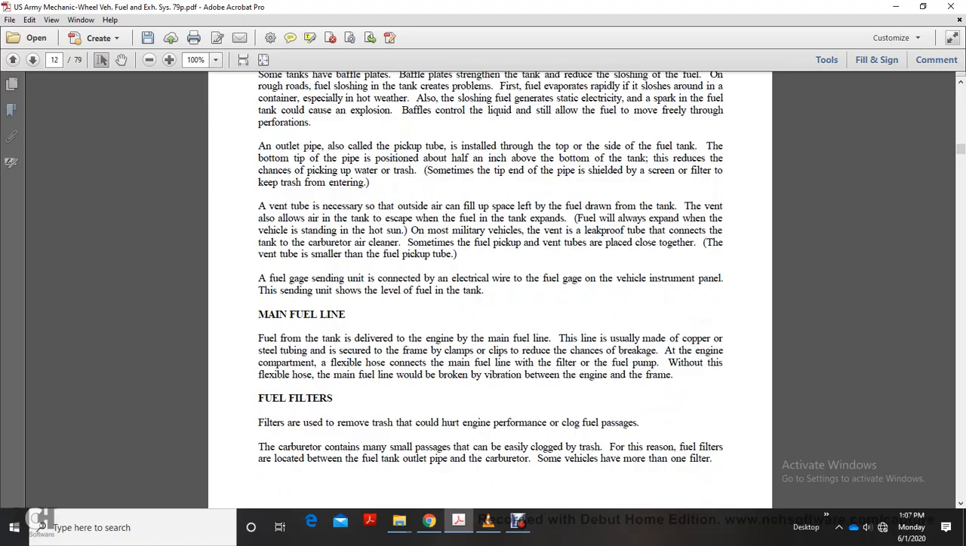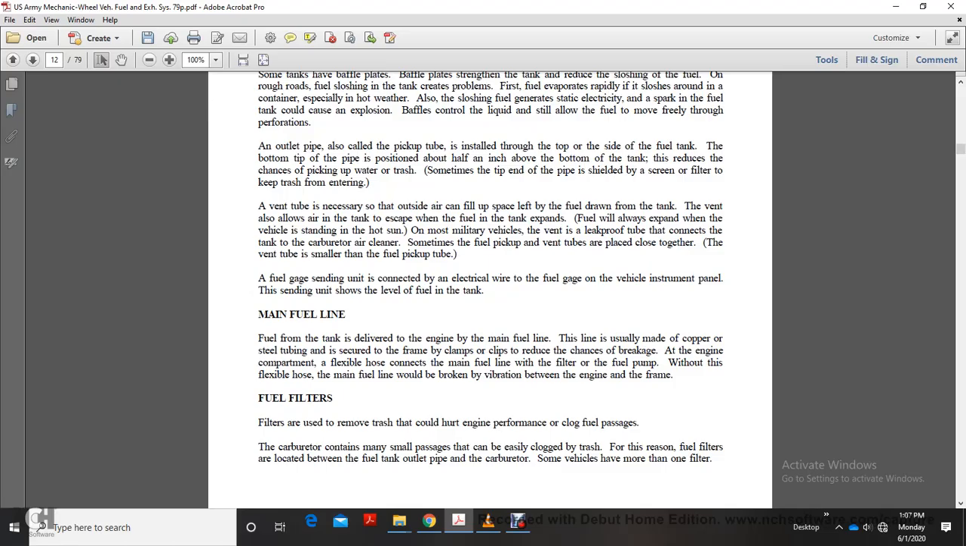A vent tube is necessary so outside air can fill the space left as fuel is drawn from the tank. The vent space also allows air to escape when the fuel in the tank expands, and the fuel always expands when the vehicle is standing in the hot sun. A military vehicle vent is leak-proof, keeping the contents of the tank away from the carburetor and air cleaner. Sometimes the fuel pickup and the vent tubes are placed together. The vent tube is smaller than the fuel pickup tube.